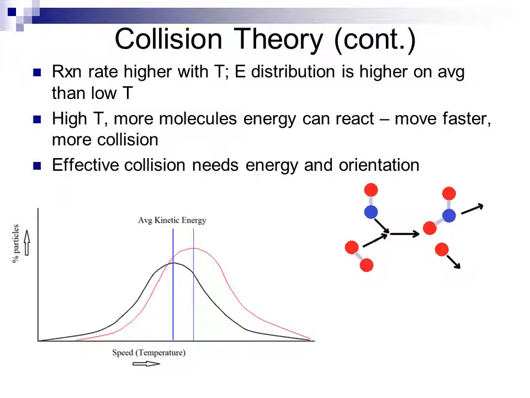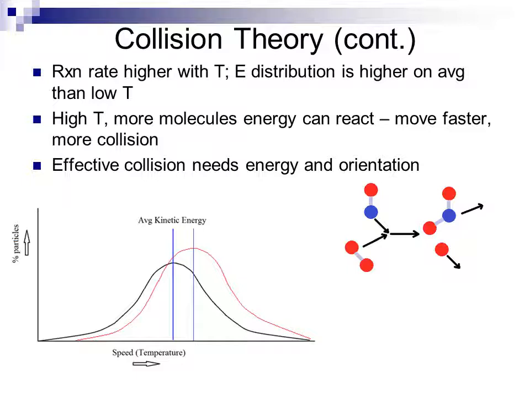If I look at the way that an effective collision occurs, if we take this reaction here, presuming that we need to take the one molecule, which is two reds, and the one molecule with a red and a blue, and react them such that one of the reds is bonded to the molecule with the red and blue to make two reds and one blue, releasing the remaining atom to be free on its own.